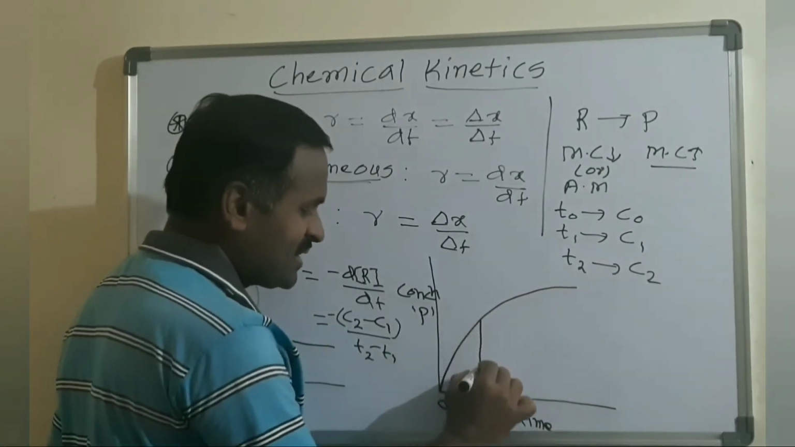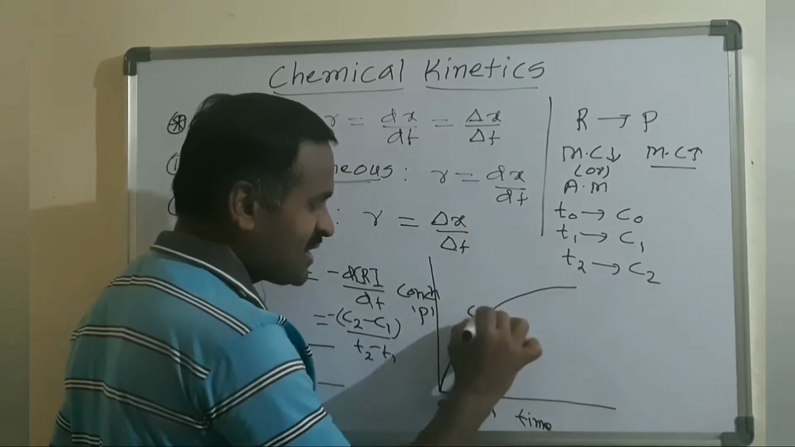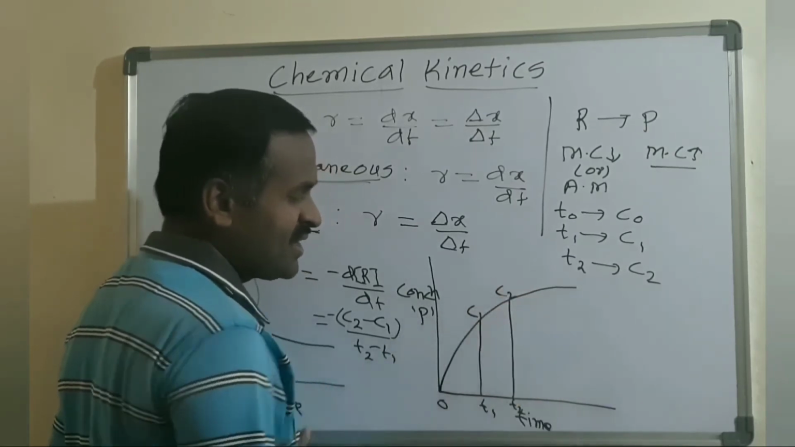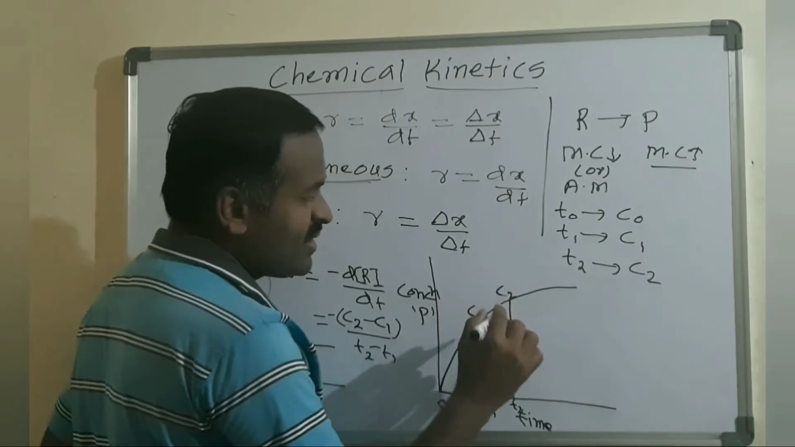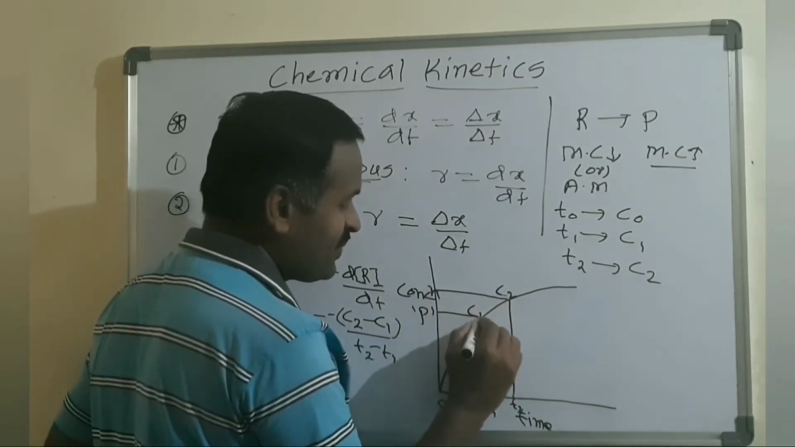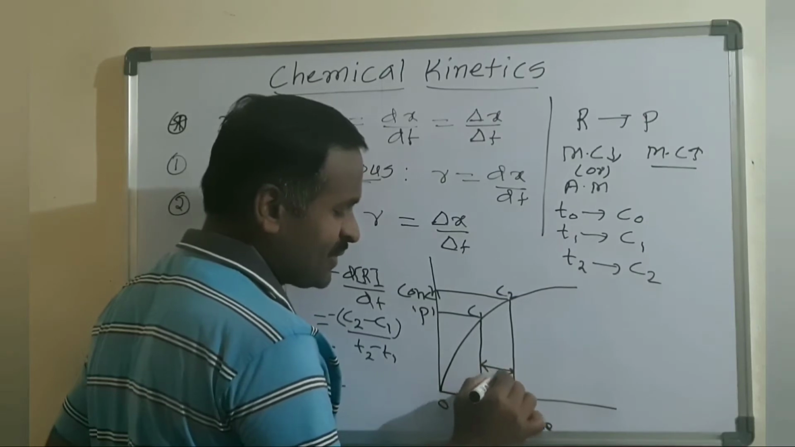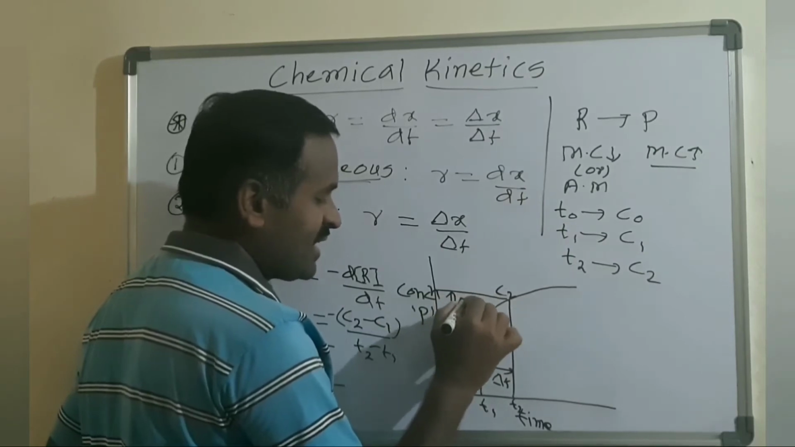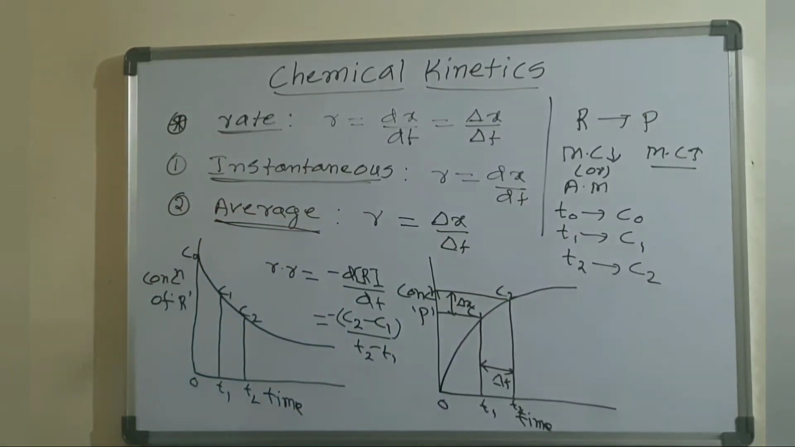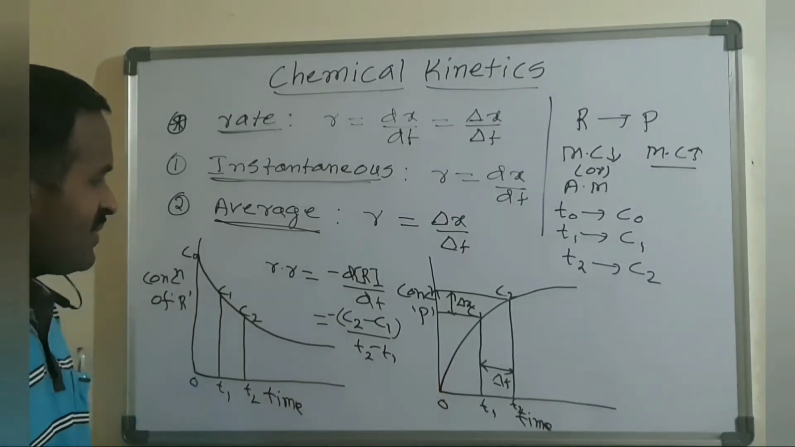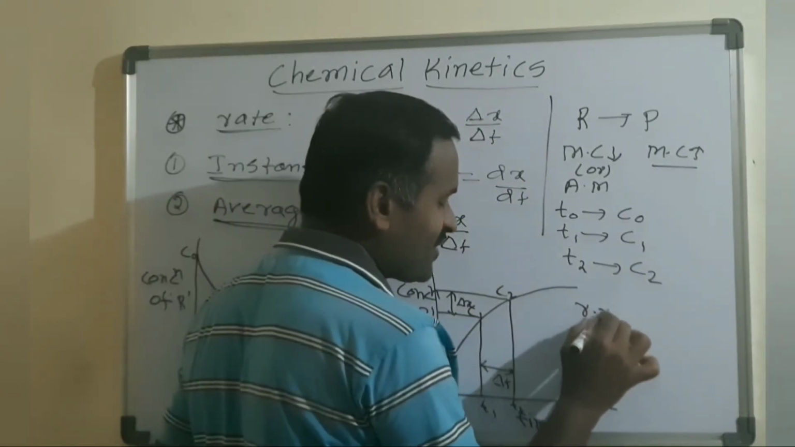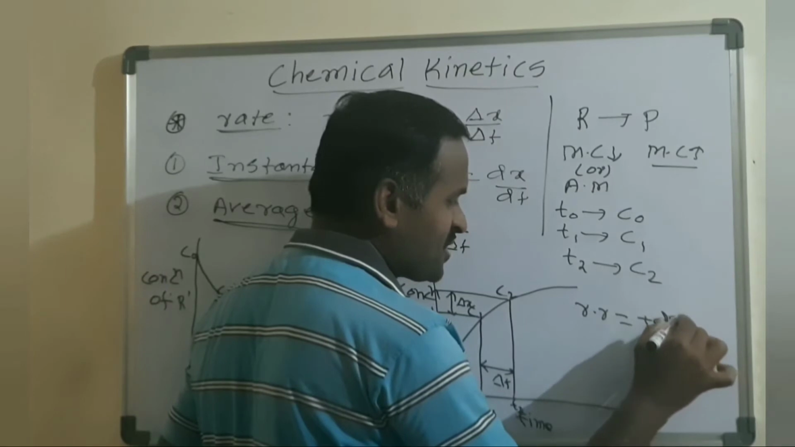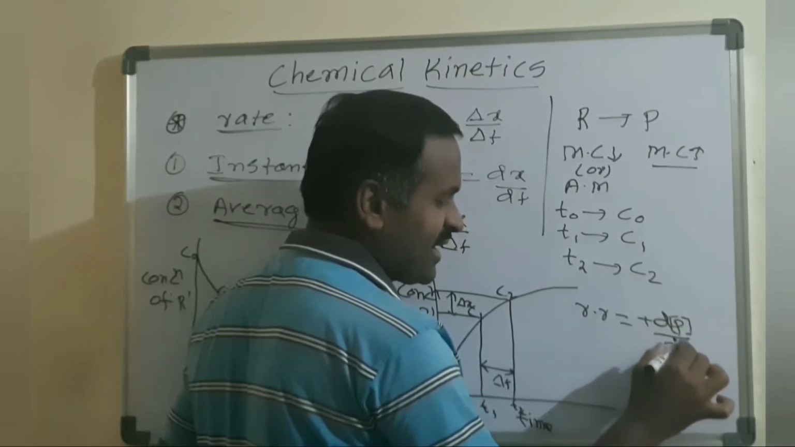At a particular time T1 the concentration is C1, and at a particular time T2 the concentration is C2. This difference in time is delta T, and this difference in concentration is delta C or delta X. Generally we write the difference in the two concentrations. Now in the same way, the rate of reaction or differential rate of reaction is equal to plus dP, the molar concentration term in square brackets, divided by dt.